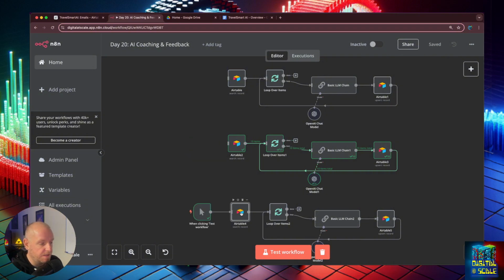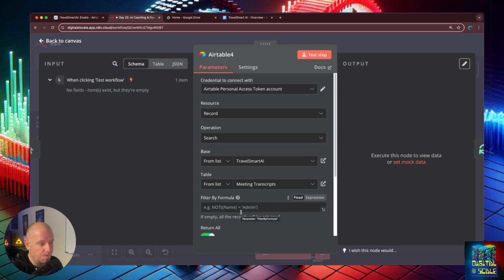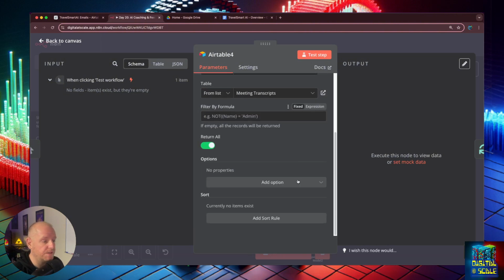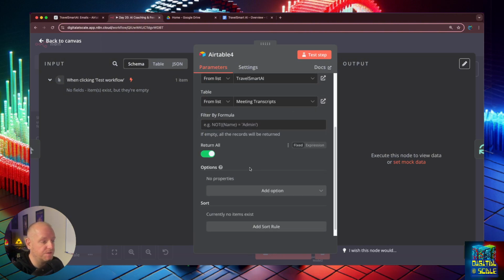In this case, we're going to expand on this a little bit. We're going to be getting both the meeting transcripts, but also the AI analysis of the meeting transcripts and the AI analysis of the emails. So to do that, we're going to come in and do the meeting transcripts.